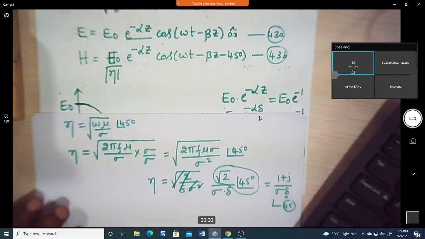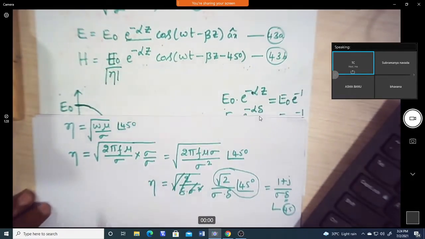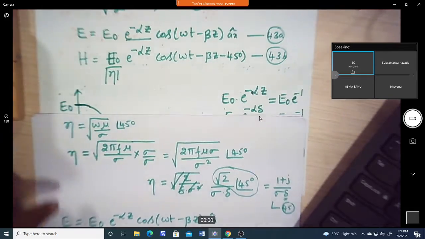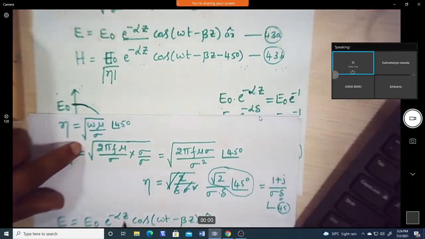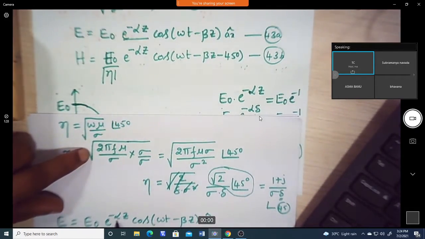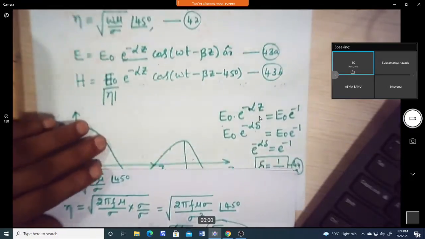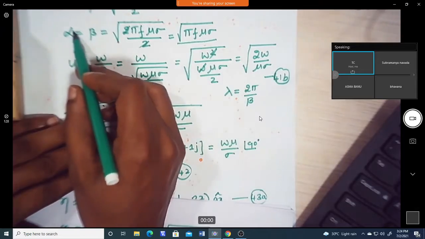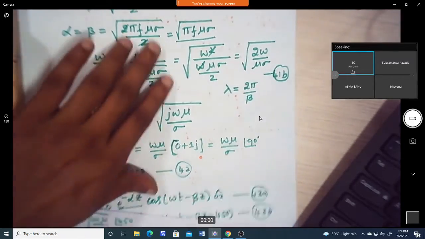So now if you take the equation of E, that is E equal to E naught into e power minus alpha z into cos of omega t minus beta z in the direction of a_x. Now if I take z in terms of alpha and beta, in terms of the delta, we know that alpha is equal to 1 over delta.